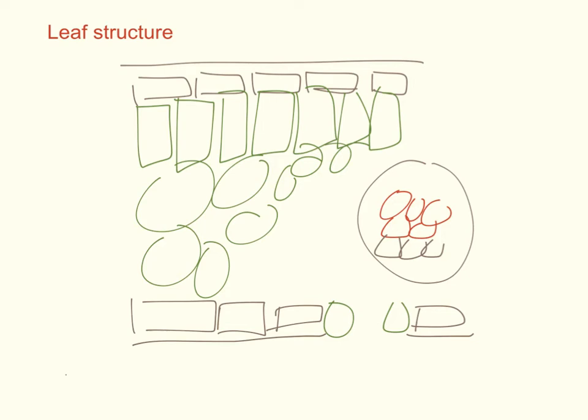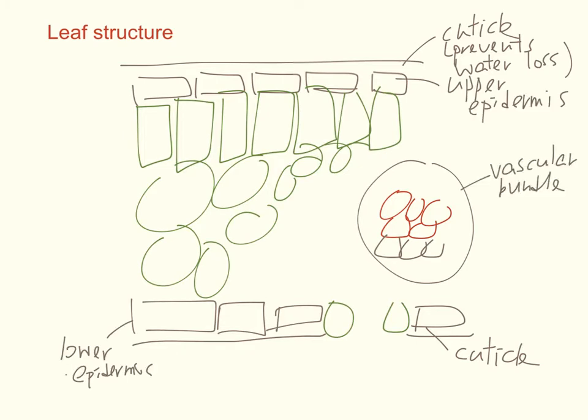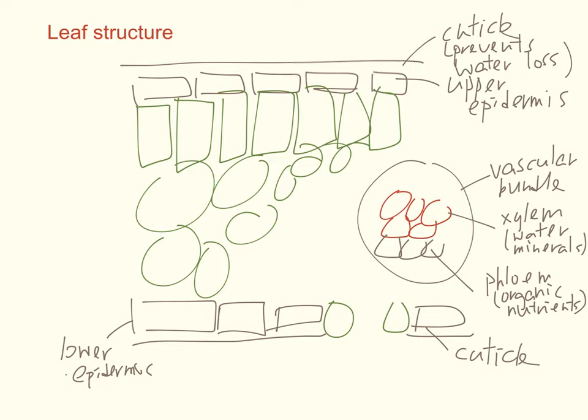Take a look at the structure of the leaf. Now the outermost part is the cuticle, which prevents water loss. Beneath that is the upper or the lower epidermis. Here you have the vascular bundle, which includes the xylem, responsible for transporting water and minerals, as well as the phloem, which transports organic nutrients like sucrose and amino acids.